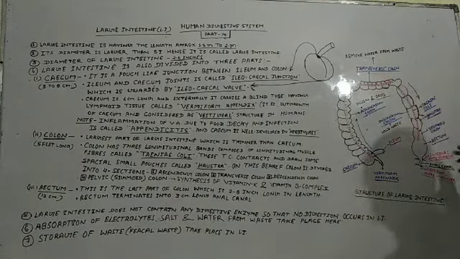And in the diagram I drew two anal sphincters. After the rectum, at the junction of the rectum and anal canal, a sphincter is found, which is called the internal anal sphincter. And at the last end of the anal canal, another sphincter is found, which is known as the external anal sphincter. And what is the role of these sphincters? Sorry, students, before discussion